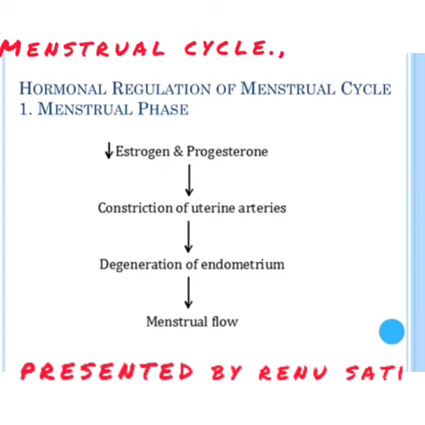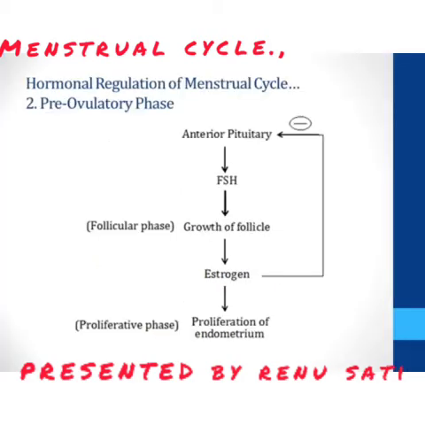Hormonal regulation during the menstrual cycle. Number 1, during the menstrual phase, estrogen and progesterone levels fall, followed by the constriction of the uterine arteries, degeneration of the endometrium, and the menstrual flow takes place. The amount of estrogen and progesterone which rose during the luteal phase and the follicular phase goes down in the menstrual phase, and the menstrual flow comes out in the form of blood with part of the endometrium.